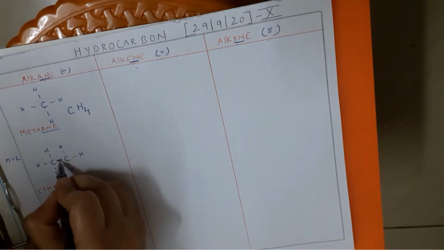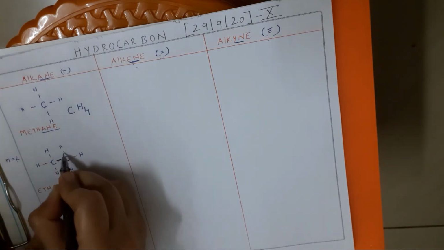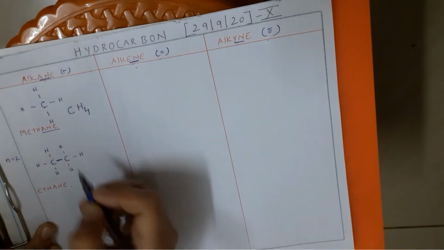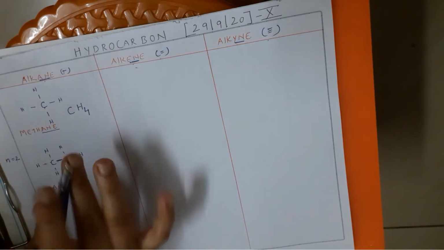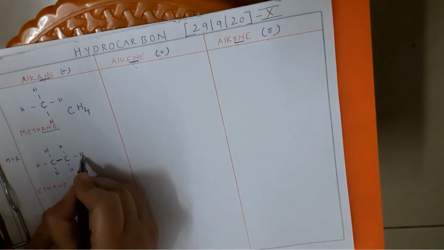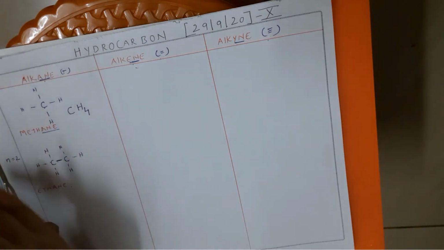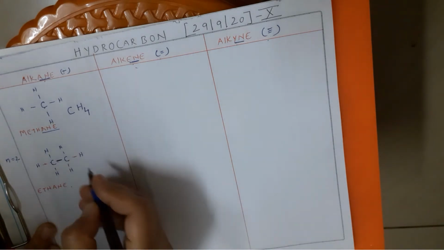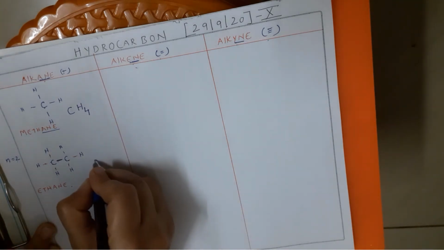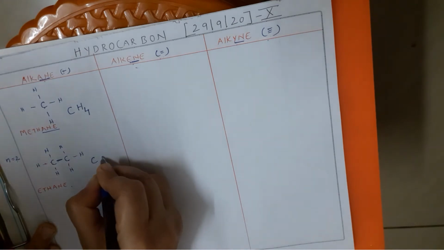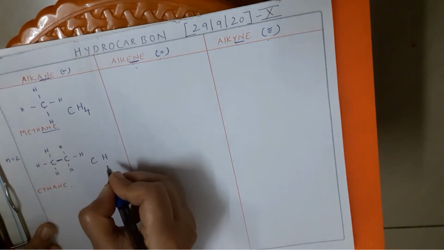So now let me count this once again. 1, 2, 3, 4. But can I count this hydrogen for this carbon? No, not at all. Similarly, this hydrogen also cannot be counted for this carbon atom. Those are for that individual carbon. So now, if I have to write my formula, the skeletal formula is CH, because we know it's a hydrocarbon.